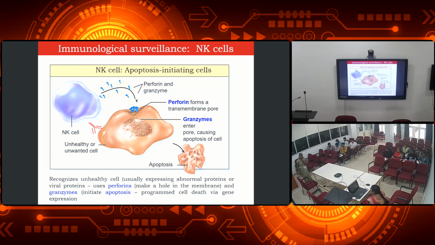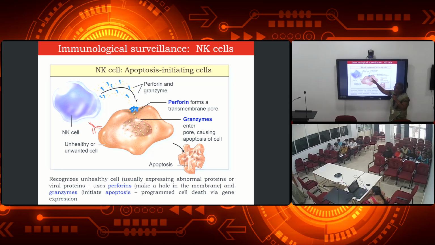So these natural killer cells first recognize the unhealthy or unwanted cell present in our body. If there is any unhealthy or unwanted cell, these NK cells will recognize it, and then start to produce the chemicals called perforin and granzyme.